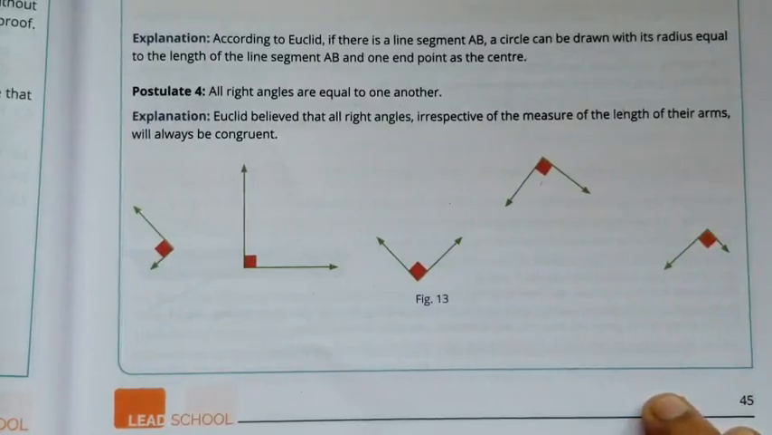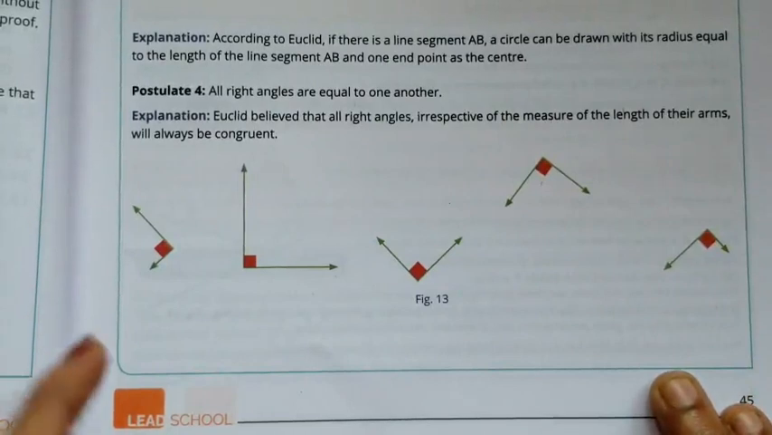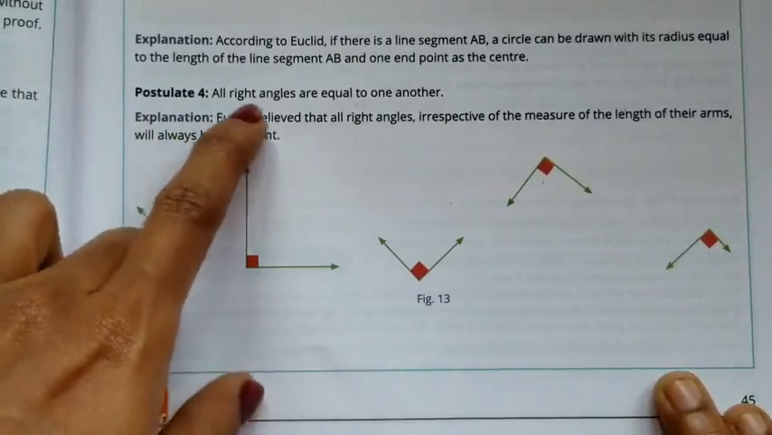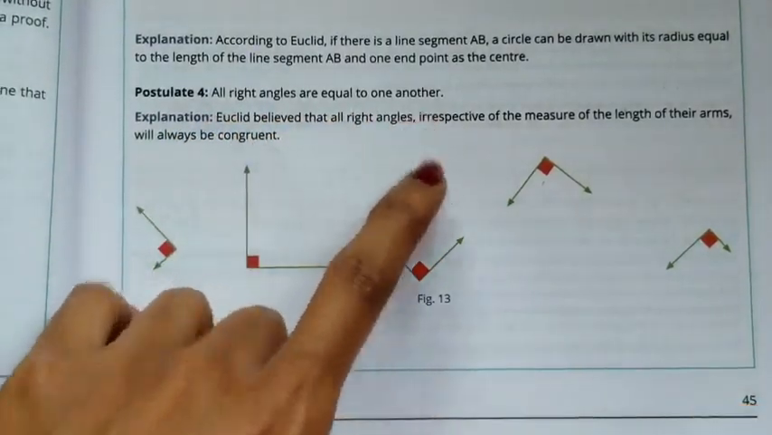Why? Because right angle means how much is it? 90 degrees, isn't it? So all the right angles are equal. So according to Euclid, all right angles are equal to one another.